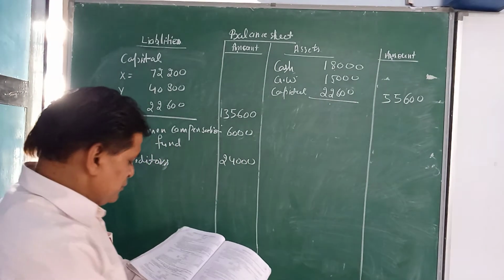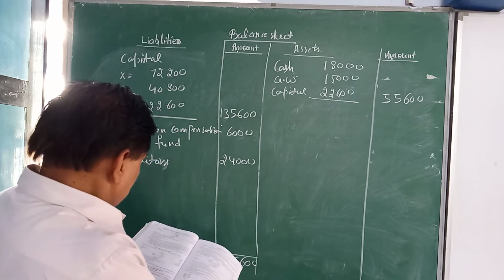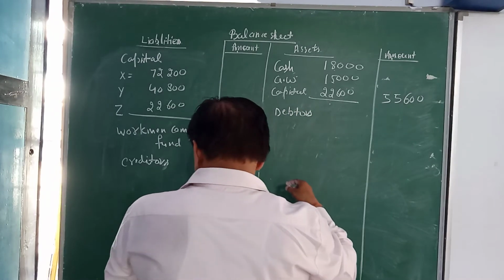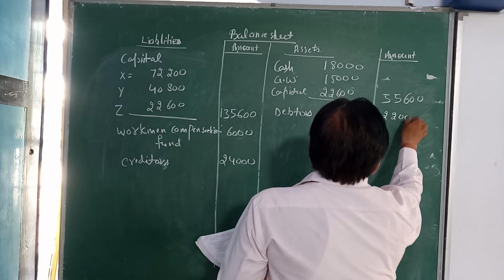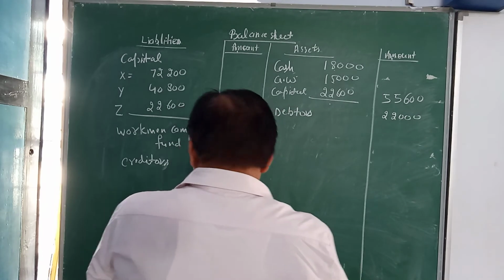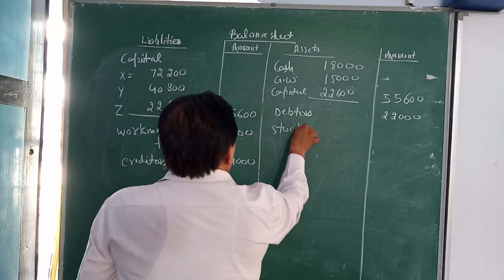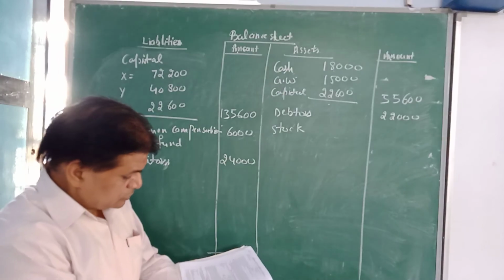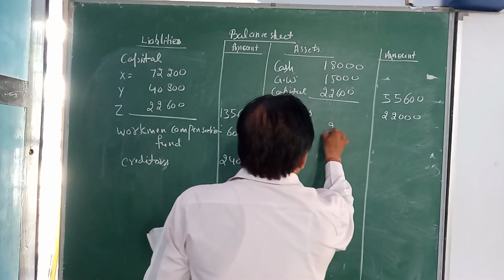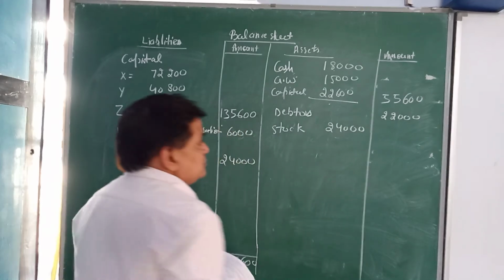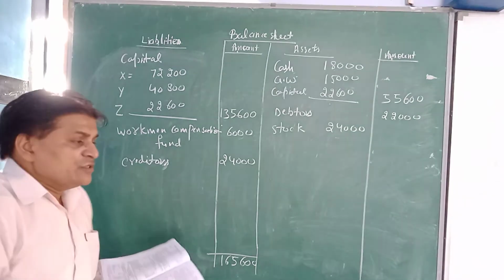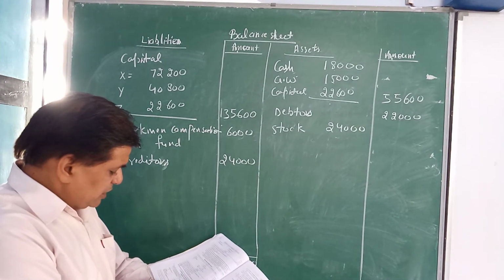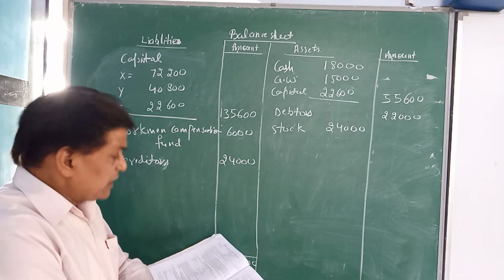After that, debtors will be transferred to the asset side, and debtors are 22,000 and stock is given 24,000 only, and there is some provision related to the stock, which is in the adjustment: evaluation of assets, building 36,000 and stock 32,000.